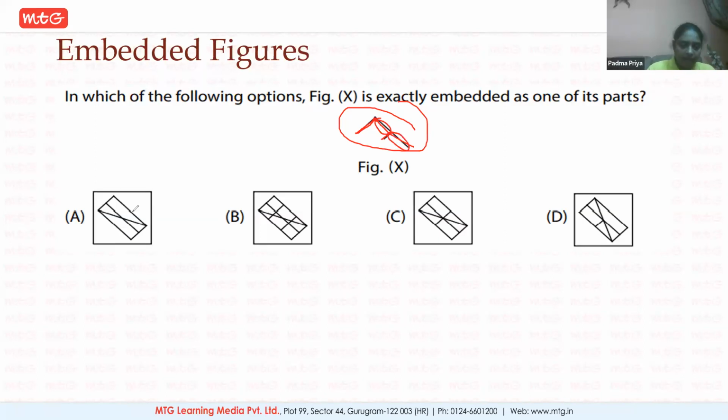So here, are any half parts made? No. Here, are any half parts made? No. Here, is there? Yes. See, this slant line is there. It can make these 2 half parts. This is a bigger one and this is a smaller one, and this backward slash is dividing it into 2 equal parts this way. So C is the right option. So you need to observe carefully to see which part is present in which figure.